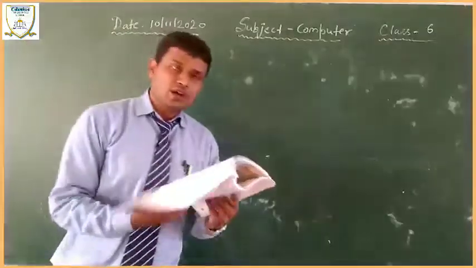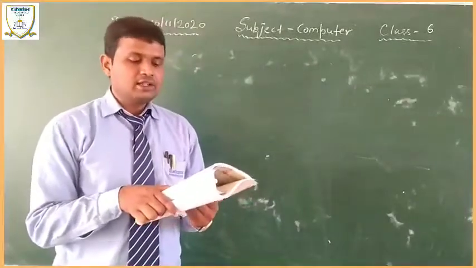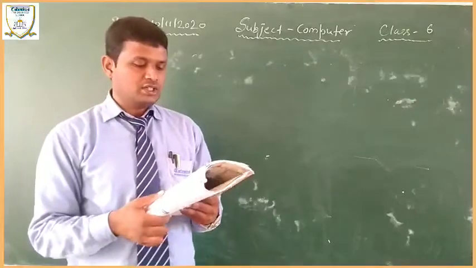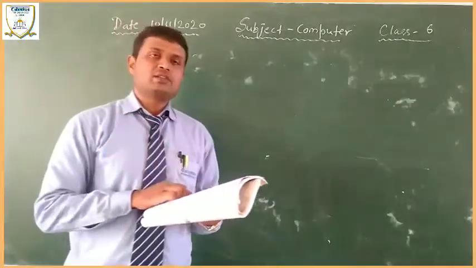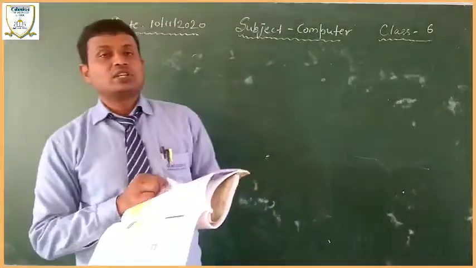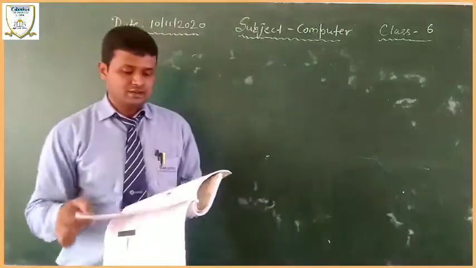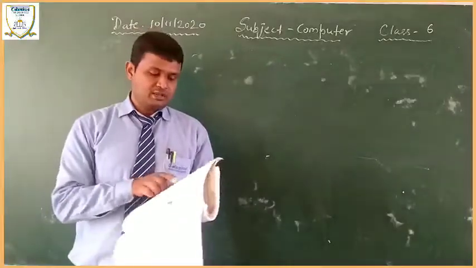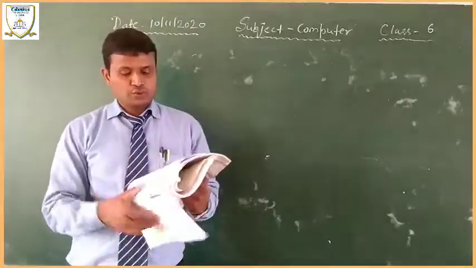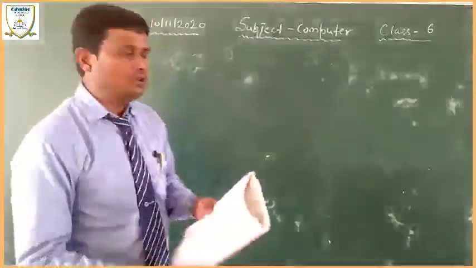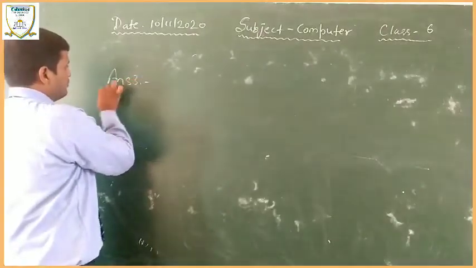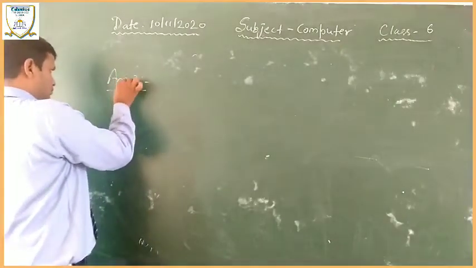For that, open page number 72, where the answer to the third question is.